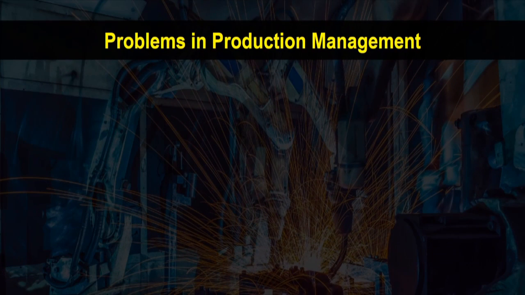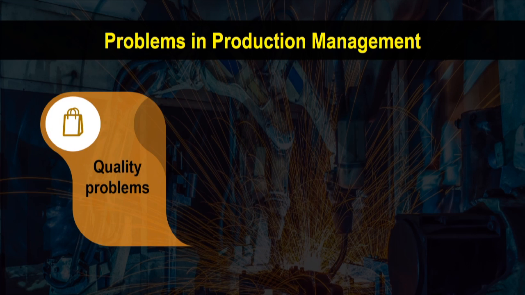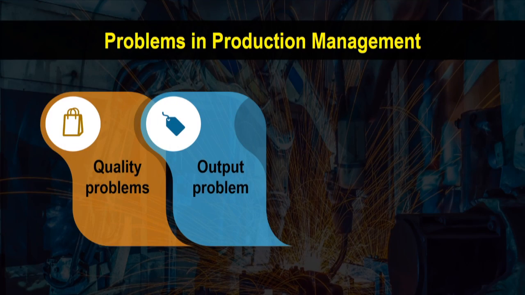Now, let us discuss the different problems in production management. The most common problems of production management tend to fit into four categories. First is the quality problems. There could be high defect rate, high return rate and poor quality. Secondly, maybe output problems.